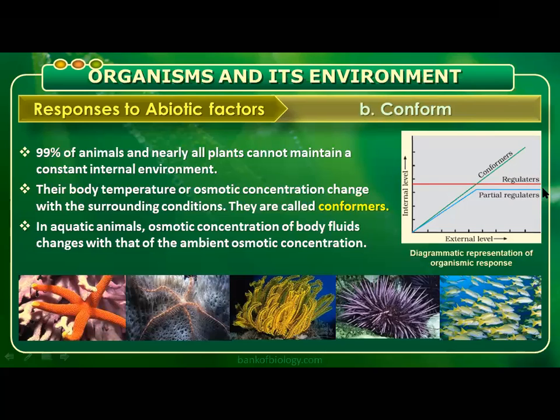So we can take the camel as an example. Camel during night time drops its body temperature. The camel has one of the greatest adaptations for living in desert extreme conditions. At night, it drops the body temperature to 34 degrees centigrade.